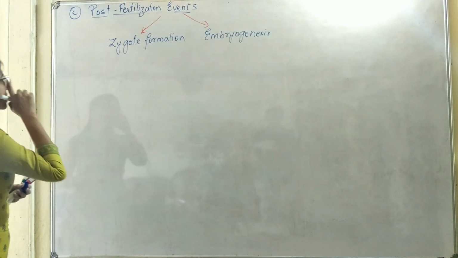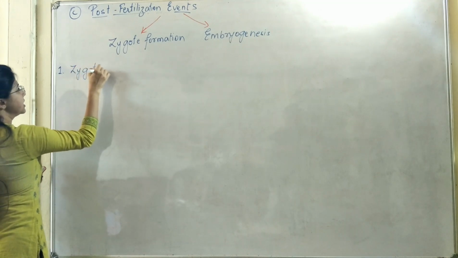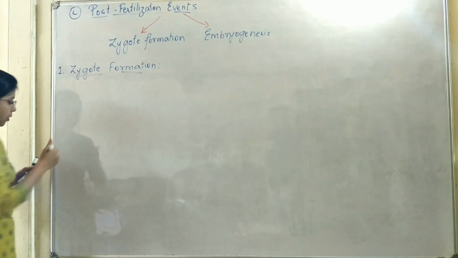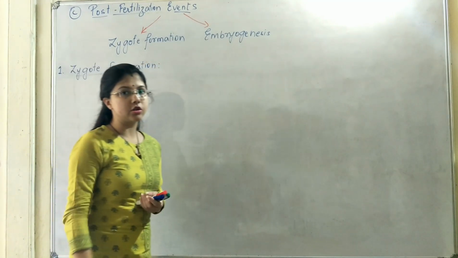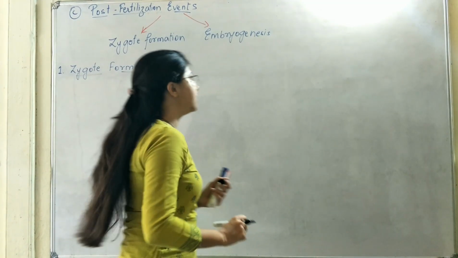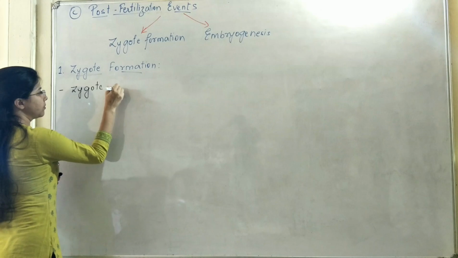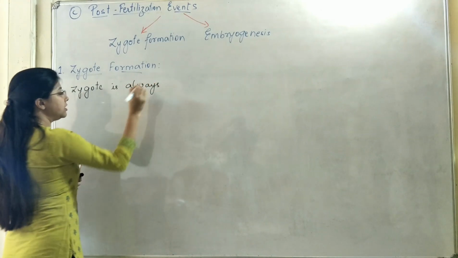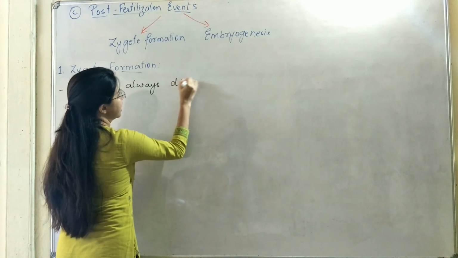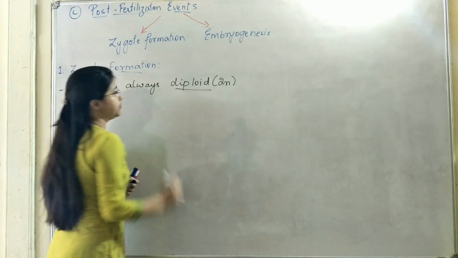So we will first discuss the first process of the post-fertilization event, that is zygote formation. Now, when you talk about the zygote, as I told earlier, gametes are always haploid. Similarly, you need to keep in mind that the zygote is always diploid, whether the body of the organism is haploid or diploid. The zygote that is formed as a result of the fertilization event is always diploid.